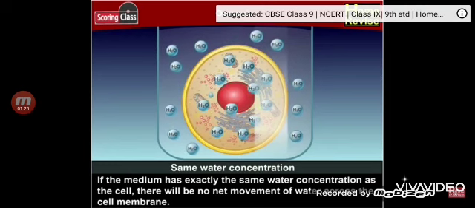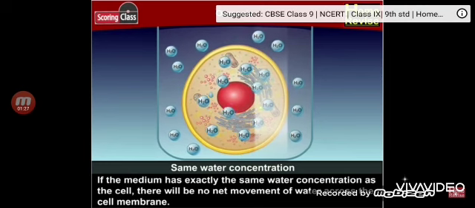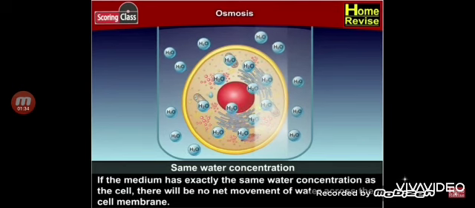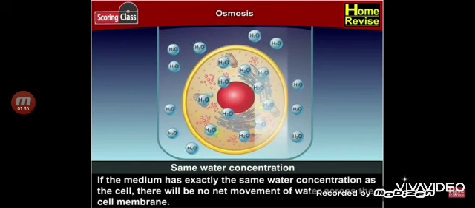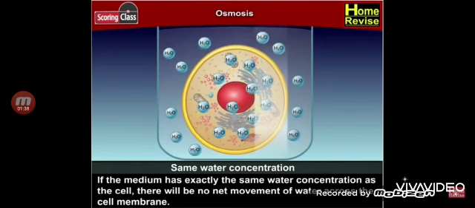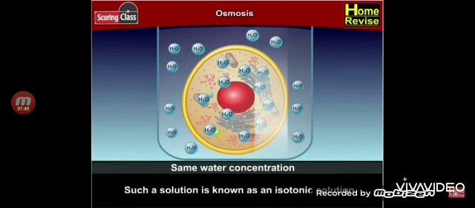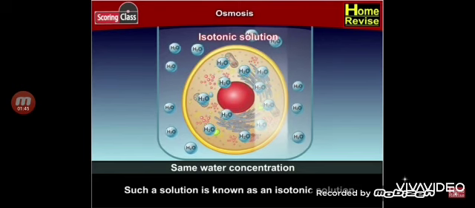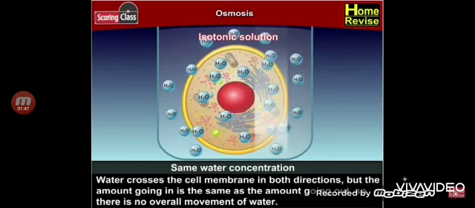The second possibility is that if the medium has exactly the same water concentration as the cell, there will be no net movement of water across the cell membrane. Such a solution is known as an isotonic solution. Now it's not that water is not crossing here at all.